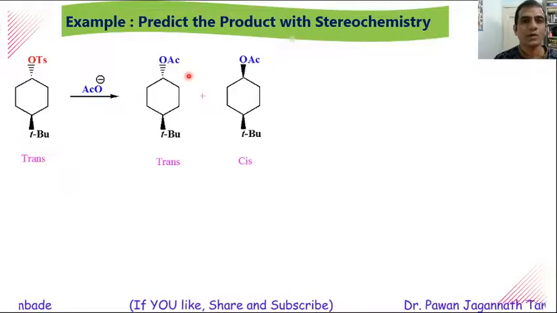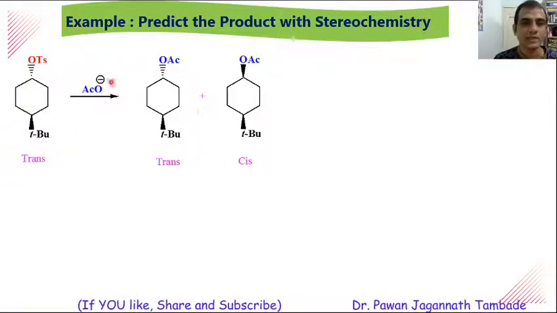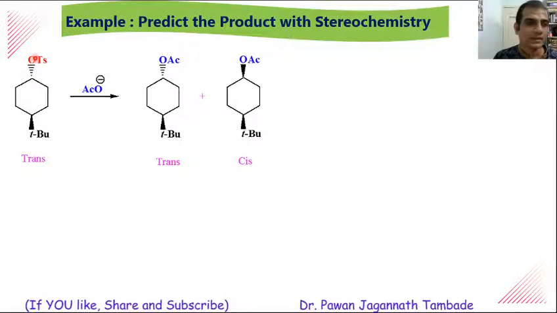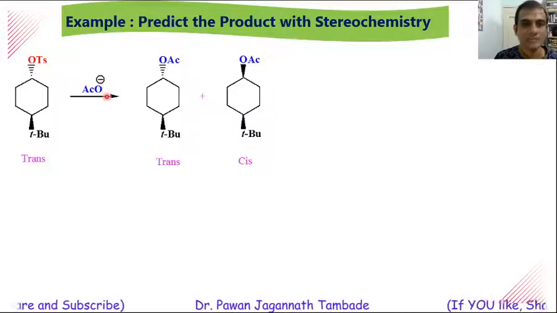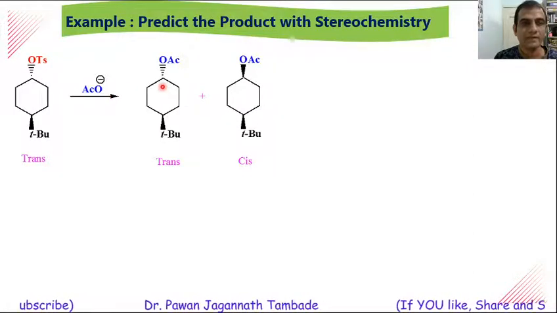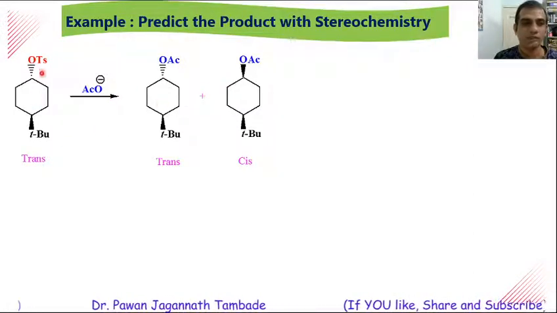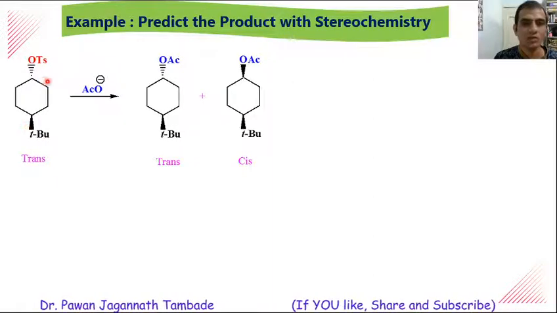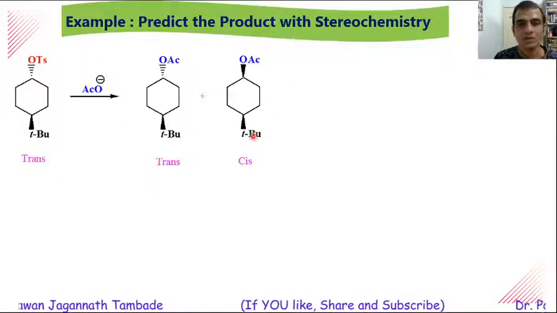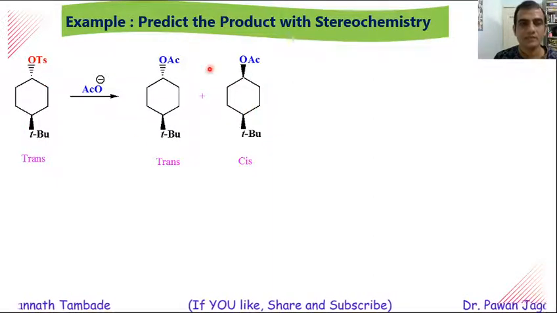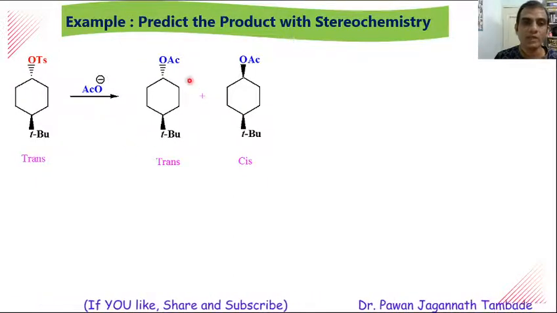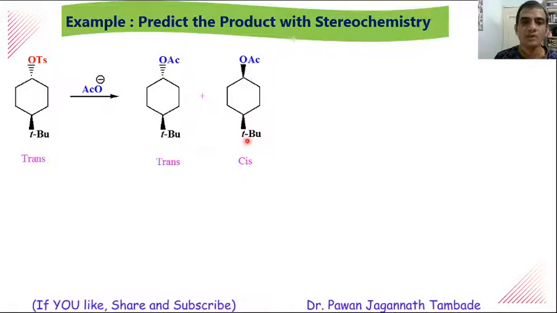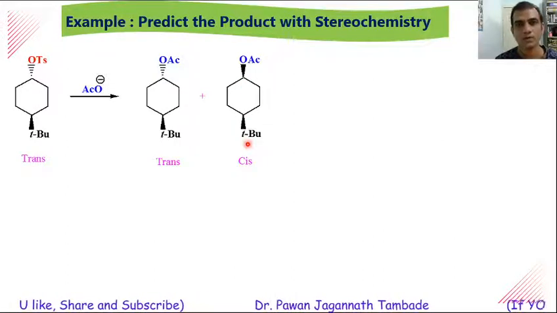Now predict the product with stereochemistry in this particular example. In this case, this molecule is allowed to react with this acetate anion, and one can get these two different products. When we start from this trans molecule, we can get trans or we can get cis. With the help of the mechanism of the SN2 reaction, we can find out whether we are going to get the trans molecule or the cis molecule as a product.